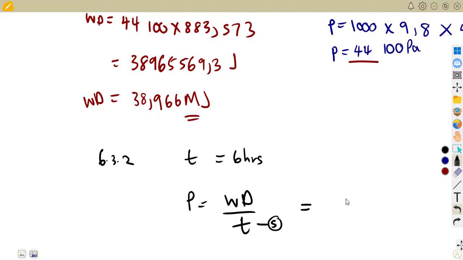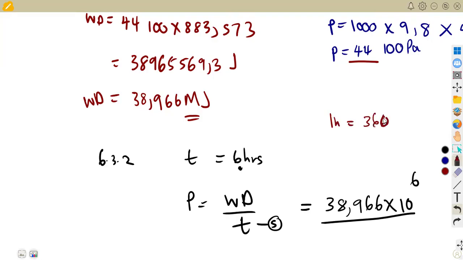In seconds. So that means the work done, which is 38,966 megajoules, that's times 10 to the exponent of 6, over the time in seconds. Remember, 1 hour is 3,600 seconds. Know your conversion. You are supposed to know the conversion of units from one form to another.